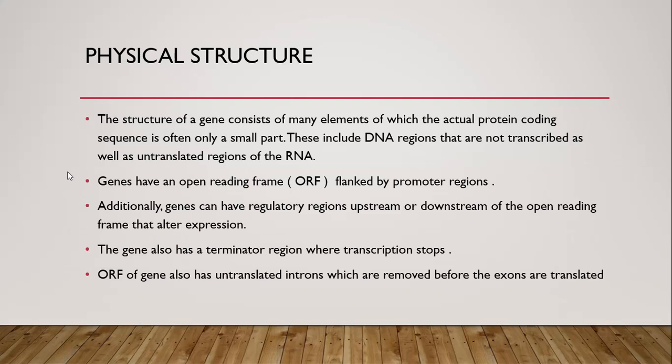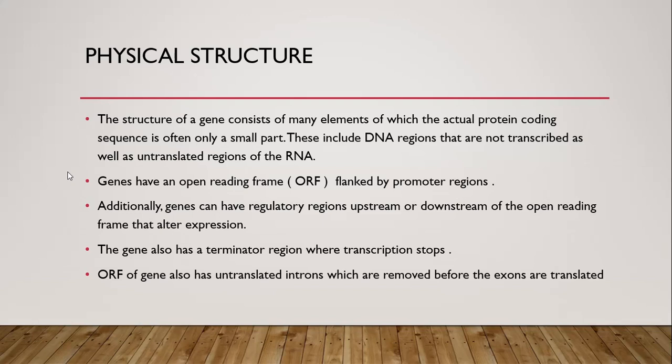And these open reading frames of the gene are flanked by promoter regions. Promoter regions are present at the start of the open reading frames, which enhance and increase the rate and intensity of translation.